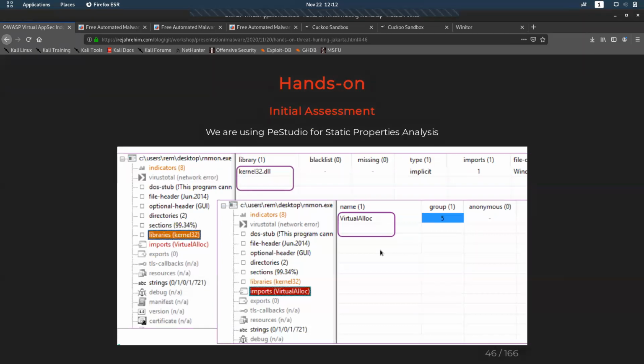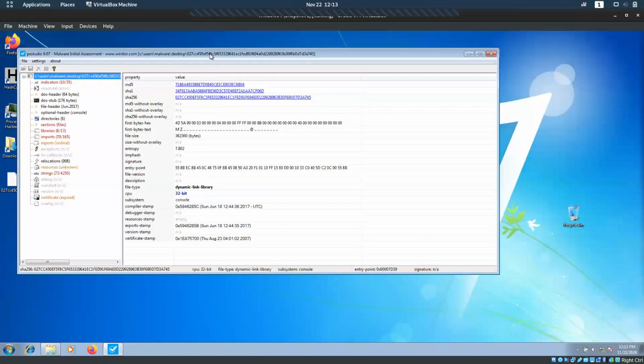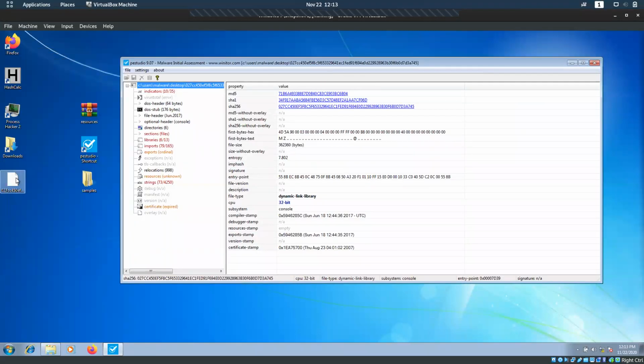It is an executable that does a static property analysis of the malware which we give to this application. It tells what kind of application it is, the libraries, the imports, whether there are any strings in it, whether any suspicious libraries are included or exported, and what strings are used in this application, so many things. I dropped this malware into PE Studio, and this is what I get.